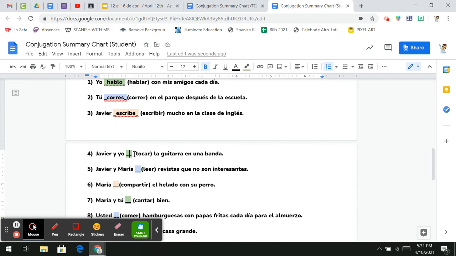Okay. Our next one here, we have an AR verb. So remember, you're taking off your AR. You're left with TOC. And now I need to find what ending I need to add. Remember, tocar is an AR. So I'm looking at that green section to find my ending. So my subject is Javier y yo. Remember, yo with anything, it doesn't matter what you put with it, is a nosotros.